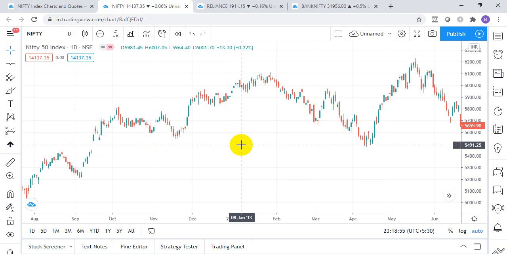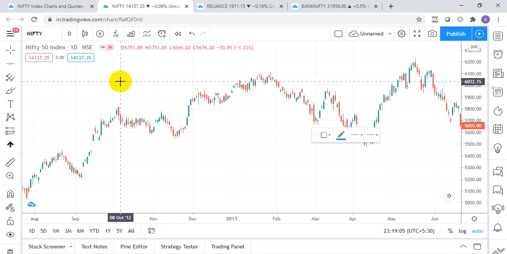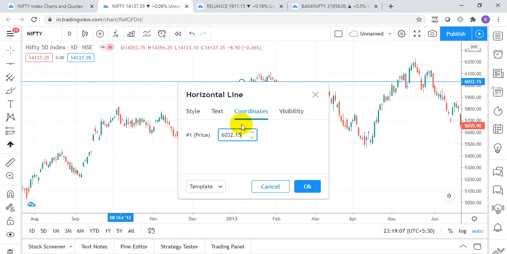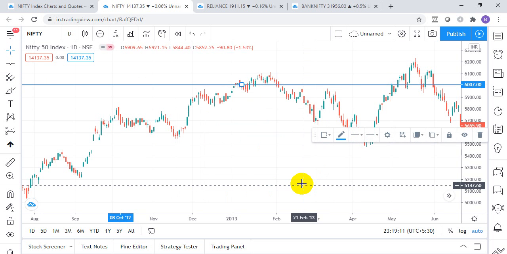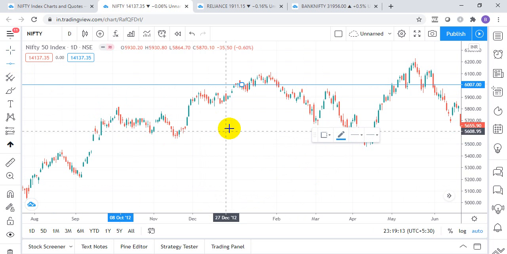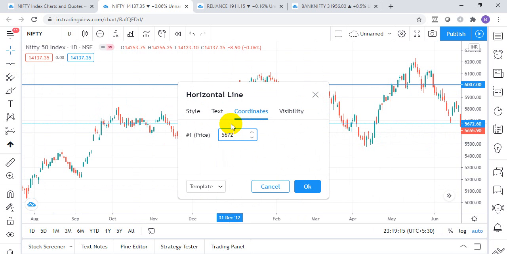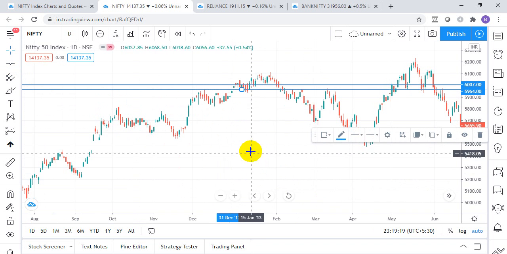So what I generally do is I note down the high and low of this particular date of the instrument which we are tracking. So the high was 6007 and low is 5964. So let's draw two lines: 6007 and the low was 5964 of 8 January 2013. So we have marked it.